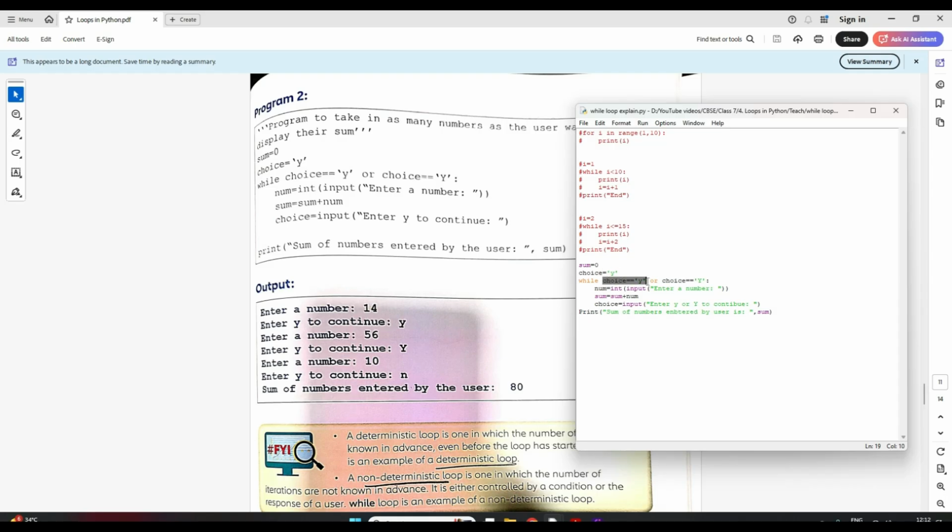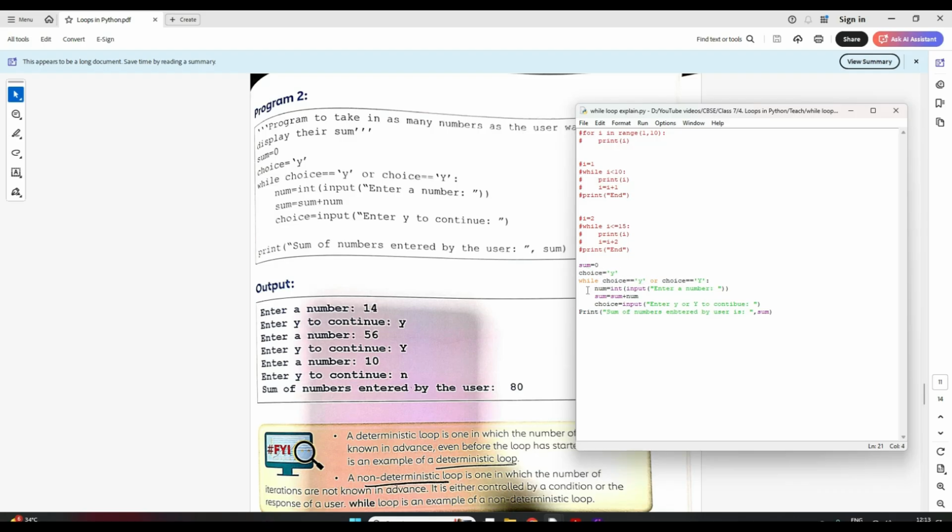Okay, I will have my while loop checking the condition of the user. So while choice is equal to, we write double equal to, that's the syntax. Don't forget, don't write single equal to, it's double equal to. So while choice is equal to y, or choice is equal to capital Y, because we don't know, the user might enter a y in small letters or in caps, so we'll have both checks implemented. While this condition is satisfied, we will execute these steps. The first time this condition is satisfied because we have given choice equal to y.